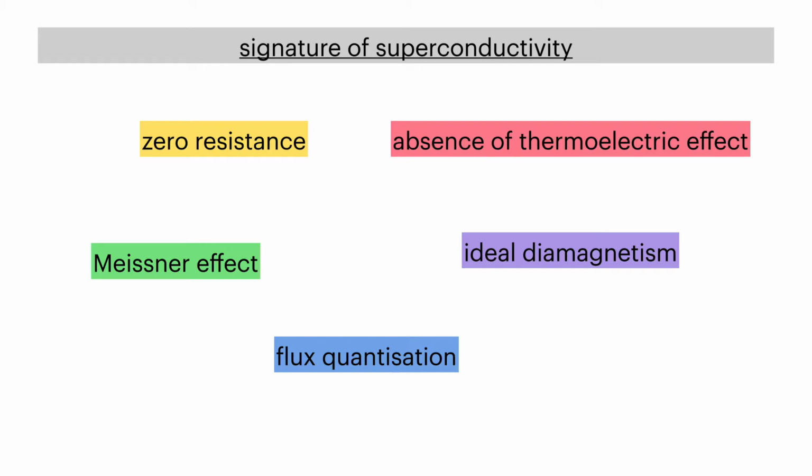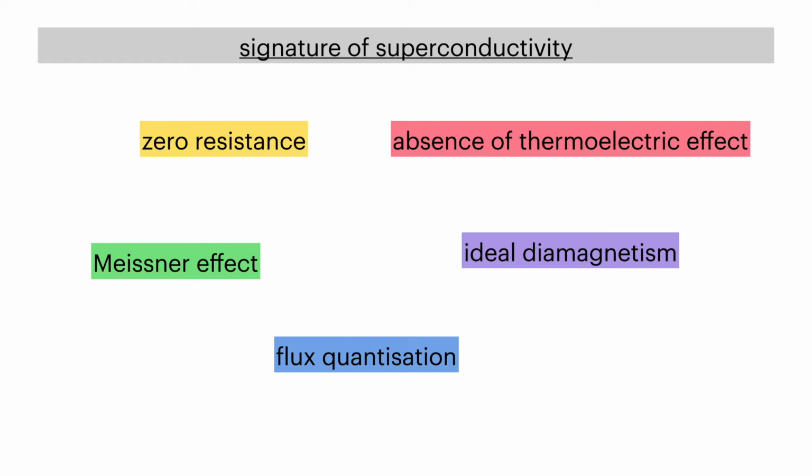No, both kinds of superconductors, type 1 and type 2, show these phenomena. Flux quantization is a general phenomenon. Any type 1 superconductor will show it, and type 2 will definitely show it.